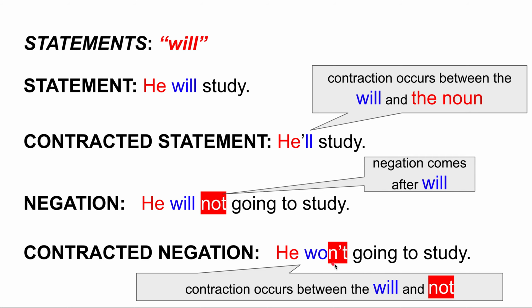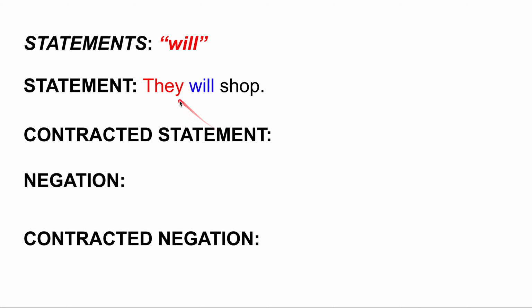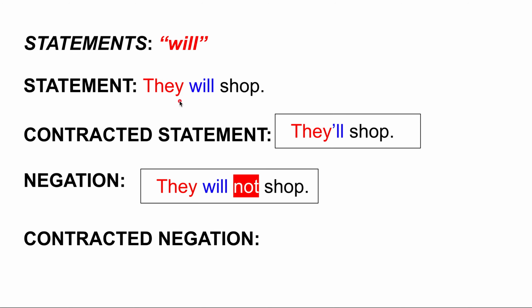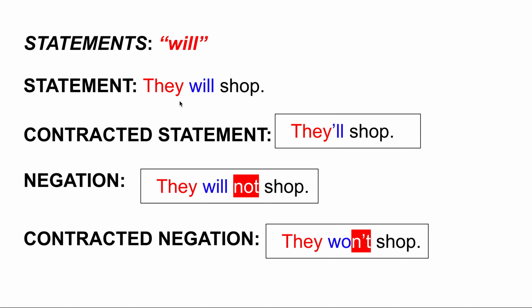He won't study. I'll give you an example. They will shop. They'll shop. They will not shop. They won't shop. Okay, all of these are contracted and non-contracted statements with negation and positive statements.